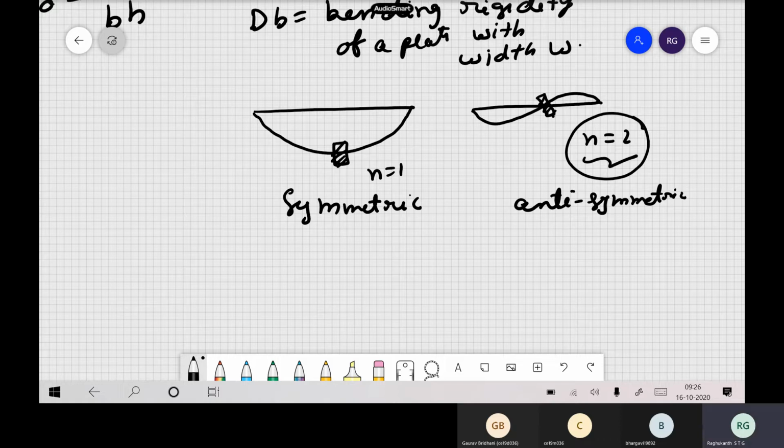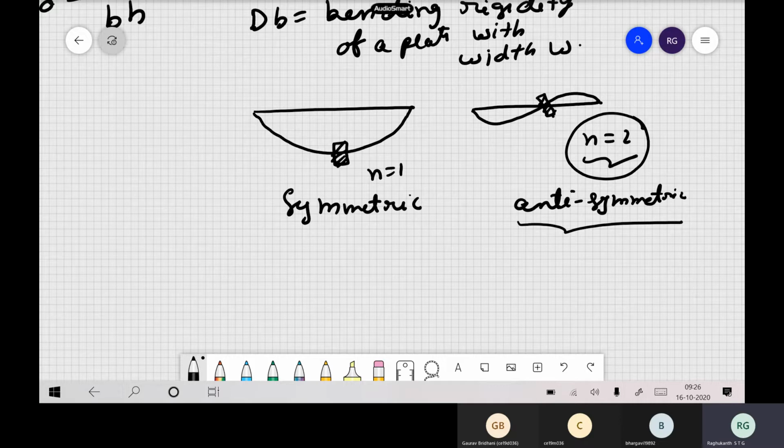Now, see, for anti-symmetric modes, what happens when the stiffener is located like this and the plate is buckling like this, say? Now, what is the role of the stiffener there? Whether it is of any use or useless? Obviously, buckling strength will increase. See, now this type of a mode it is.